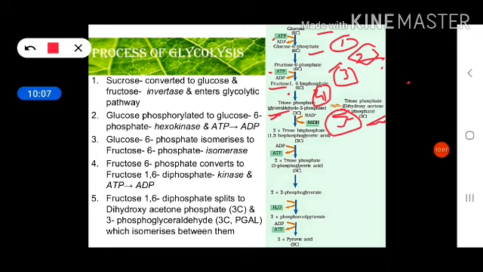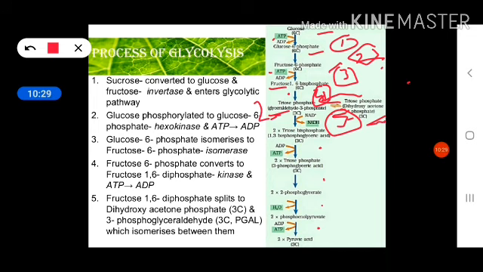In this way we will get two molecules of NADH in the glycolysis process in this sixth step. One more thing you have to observe: this one is an aldehyde and this is a ketone, acetone.